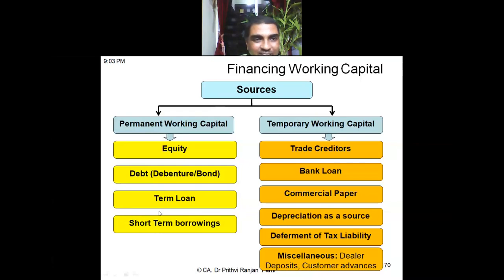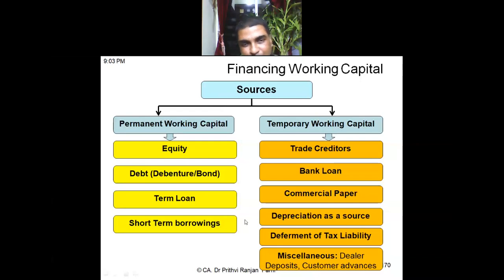working capital. It should preferably not be used as permanent working capital, but still it is an option. Some business houses can still use short-term borrowings as permanent working capital, right? But it will be better if you make some permanent or long-term arrangement for permanent working capital. Understood? Ideally, it should not be used, but it is a source.